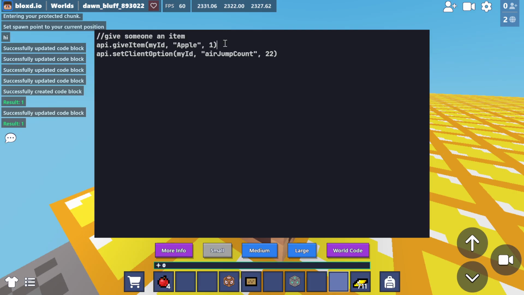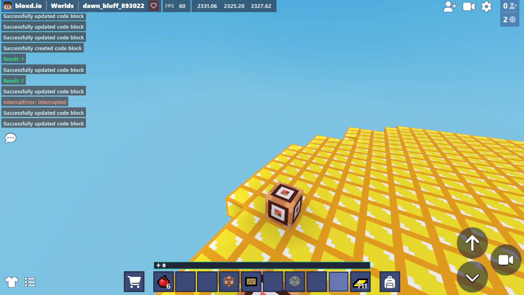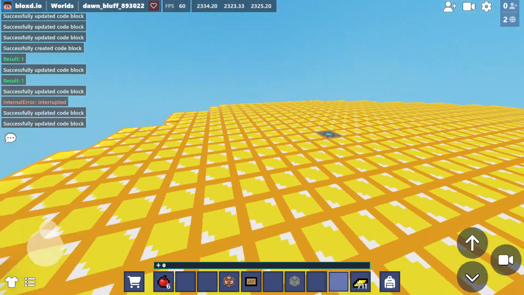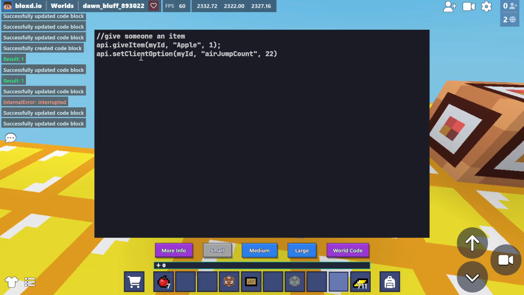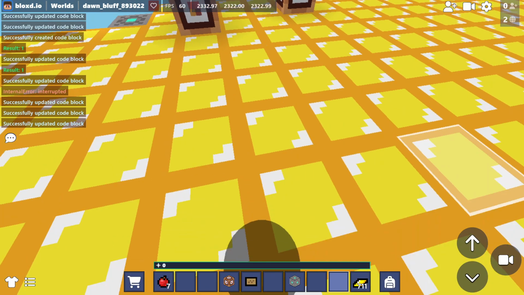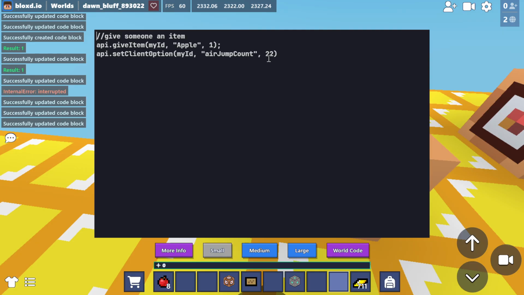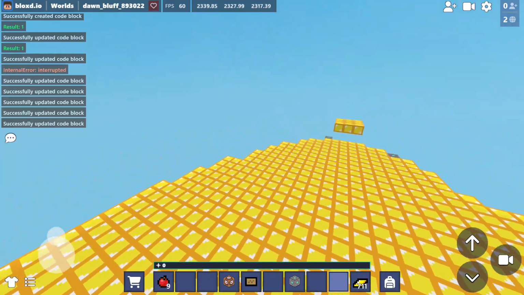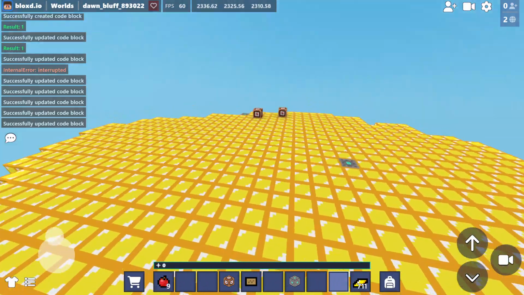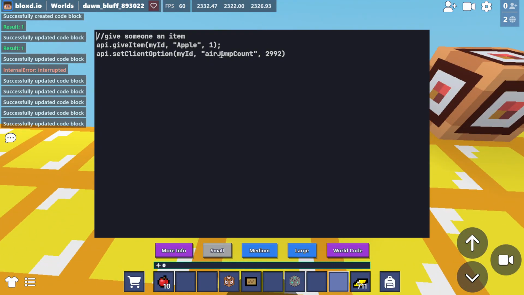And you're also going to want this. It's kind of like a comma. Basically, what this does is give you double jump. You can set this to however many jumps you want. I can jump that many times, except I'm in creative, so if I try to jump too fast, I'll just fly. If we go back over here, you see each new word in that command is capitalized. That is how it works.